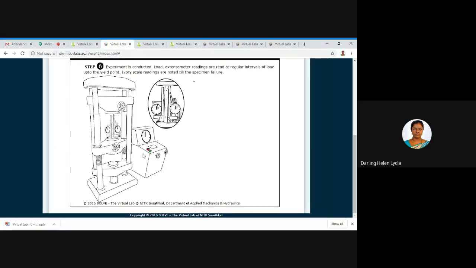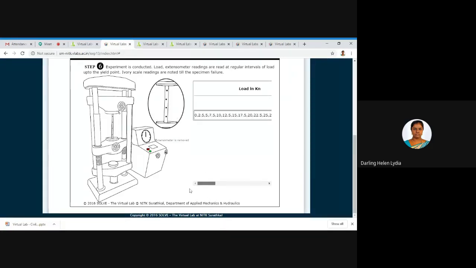Next step. Now we are going to load the frame. You have to switch on the green button, and it gives the various loads. Here I'm seeing a different view. It will be in a tabular format. Here you can also download the data, that is, after performing the test, whatever data you can take. Here you can see the specimen broke and the neck formation is found. So you can easily explain this to your students.